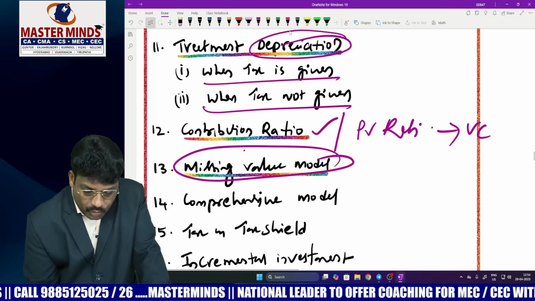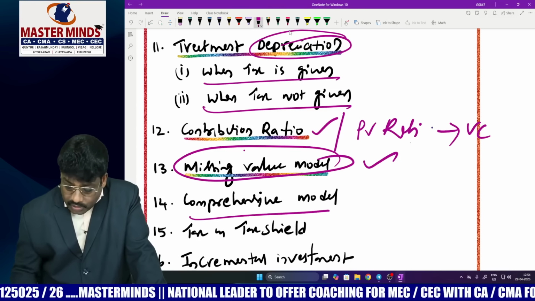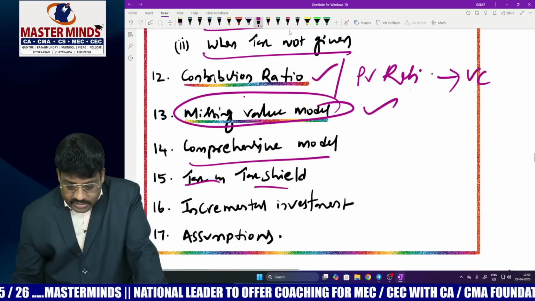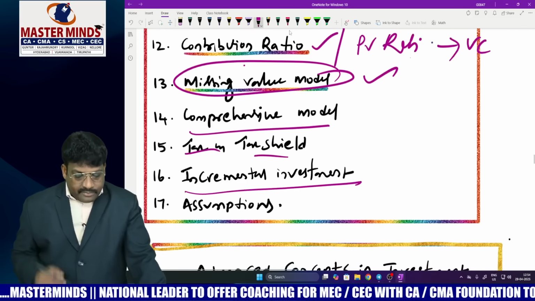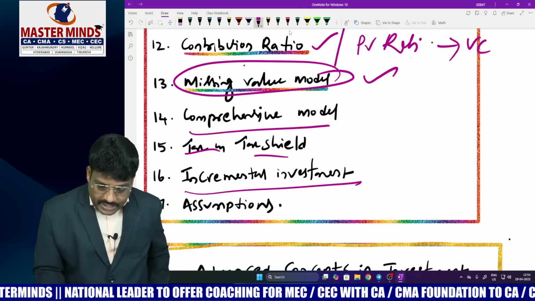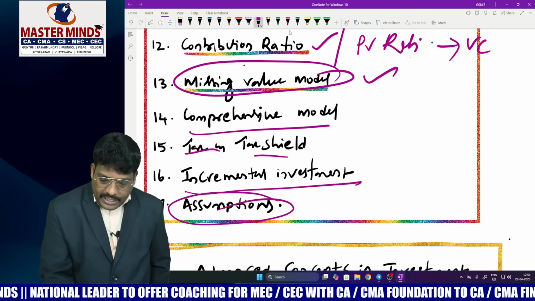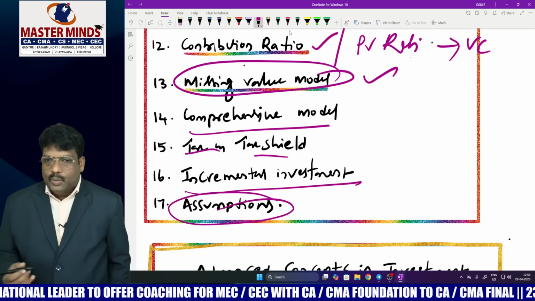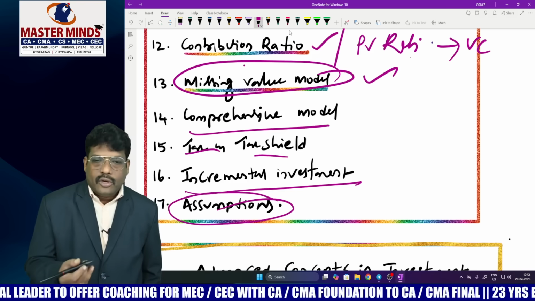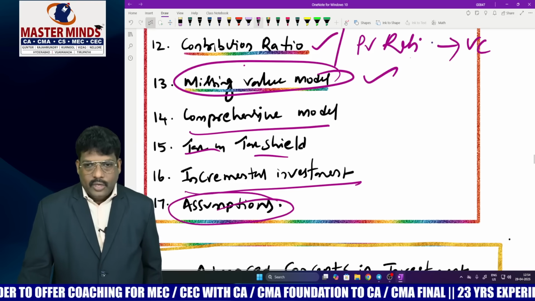And missing value model problem and comprehensive model, and the tax and tax shield, and incremental investment based problem also is there, you check it, right? And particularly NPV, IRR, profitability index, whenever you are going to solve the problems, don't forget to write assumptions, okay?